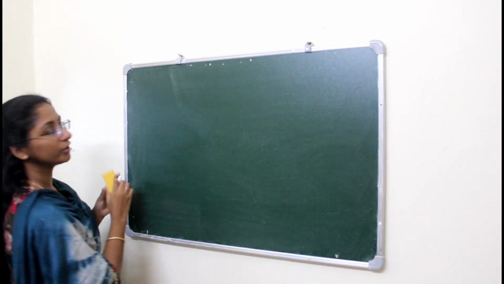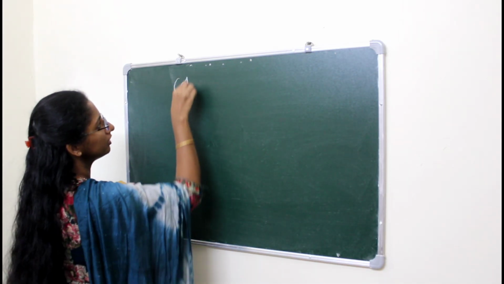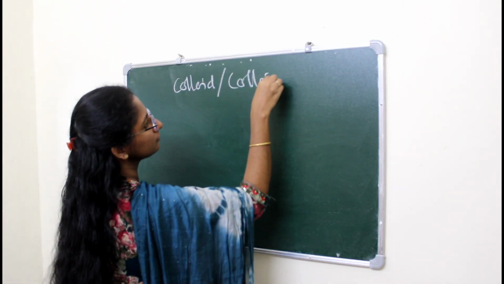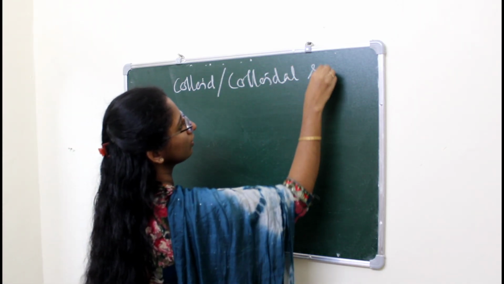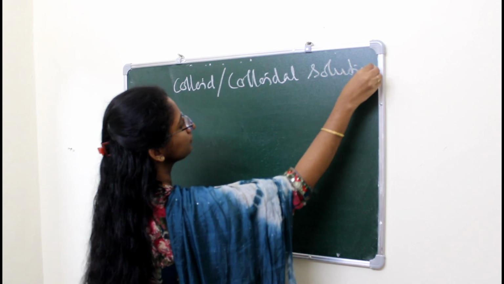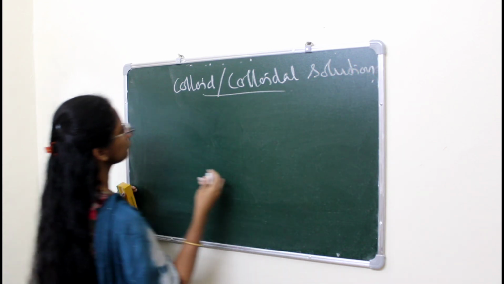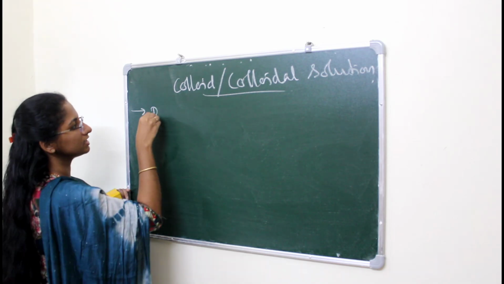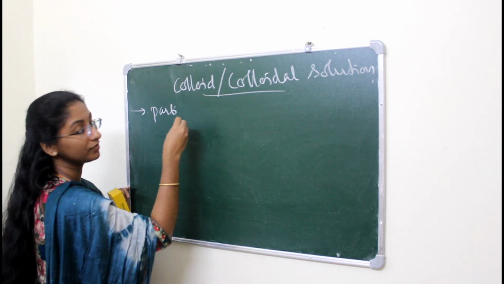That is colloid, or colloidal solution. So what is the particle size of this colloid? Particle size is in between 1 and 100 nanometer.